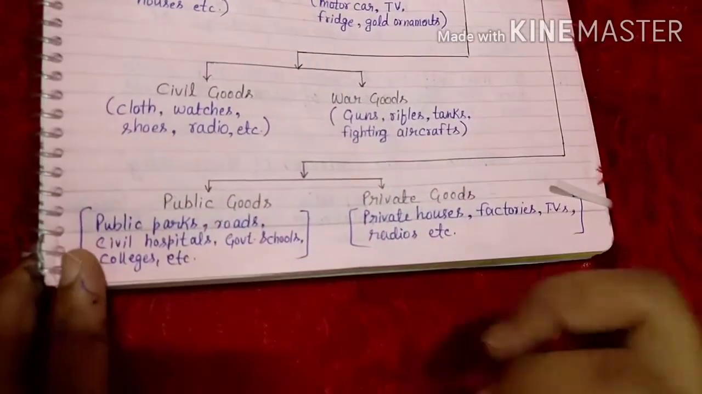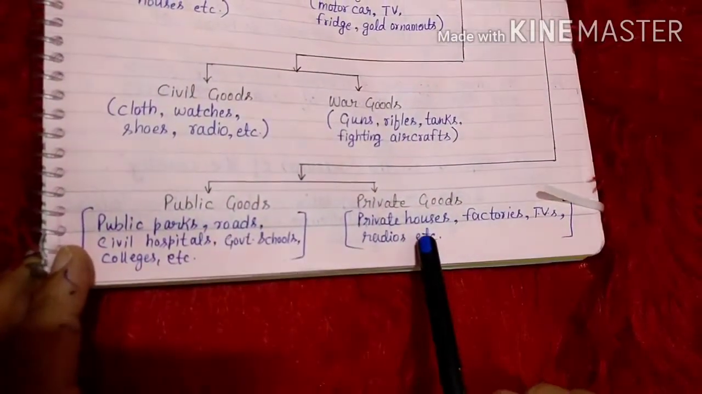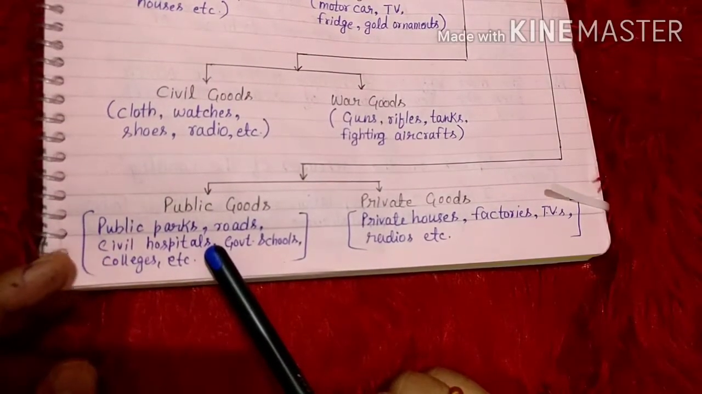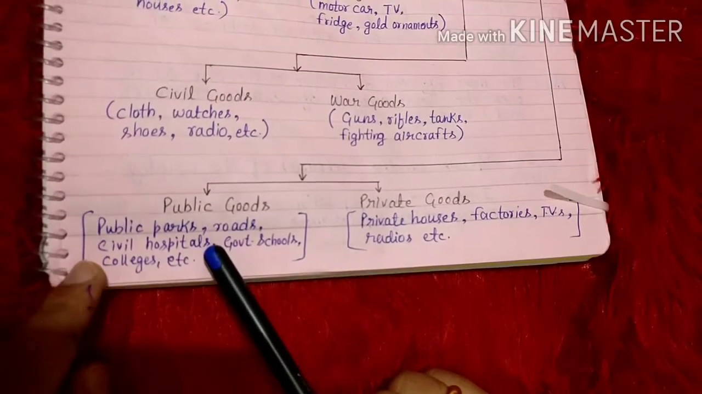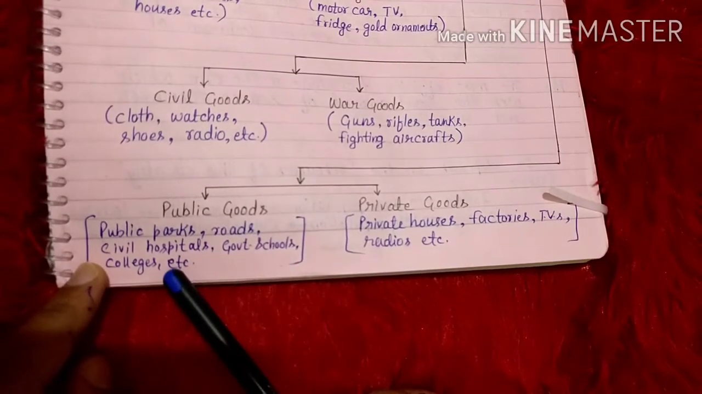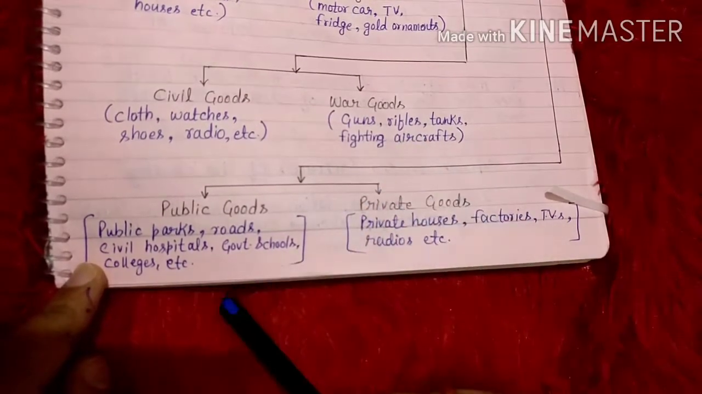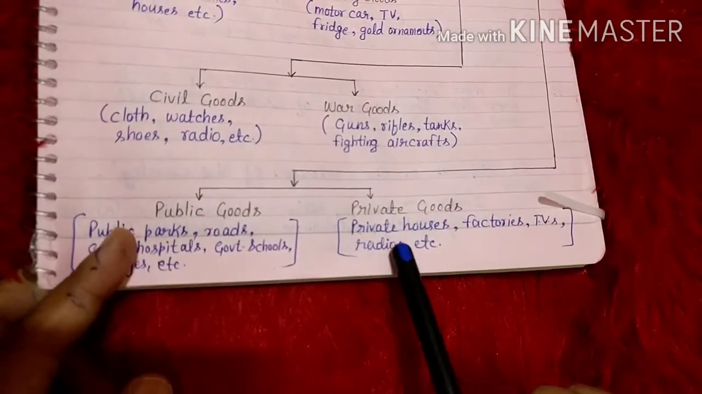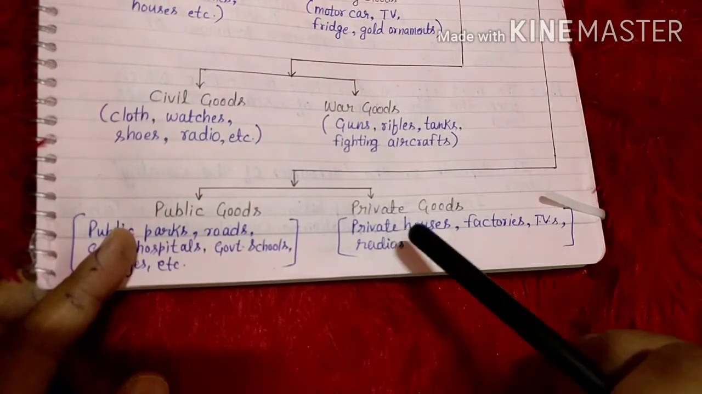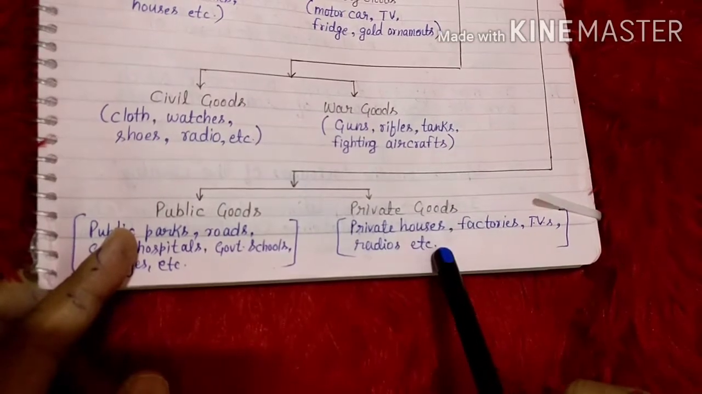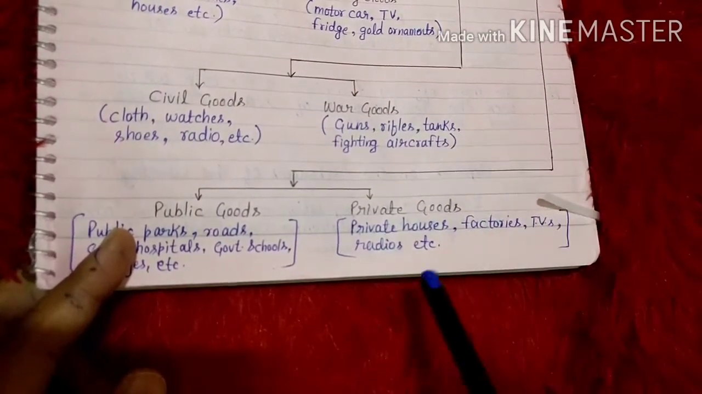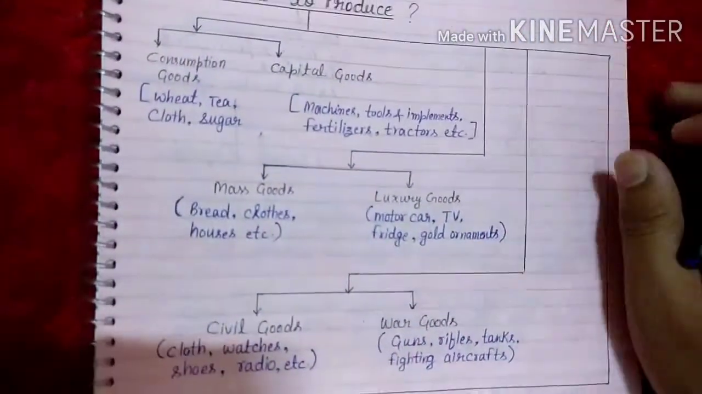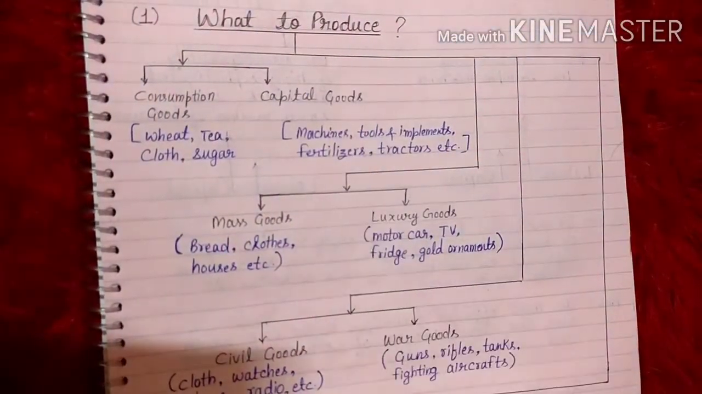Or what should we produce, public goods or private goods? Public goods are like public parks, that the government should construct, or roads, civil hospitals, government schools, colleges, etc. Or they should construct private houses, factories, TVs, radios, etc. These come under private goods. So these are the problems of what to produce.